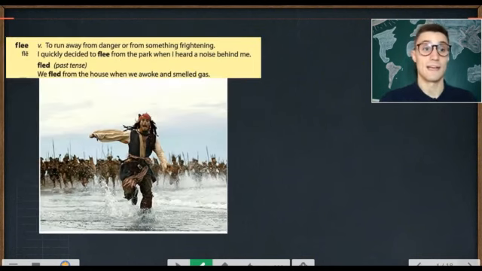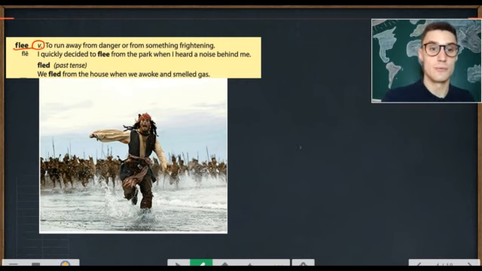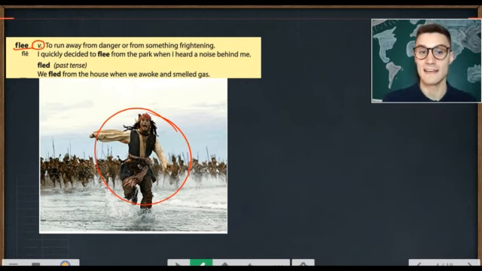The next word is flee. Flee. Now, flee is something you do. To flee is to run away from danger or from something frightening. I quickly decided to flee from the park when I heard a noise behind me. So to run away is to flee. He is fleeing from the people who are chasing him.